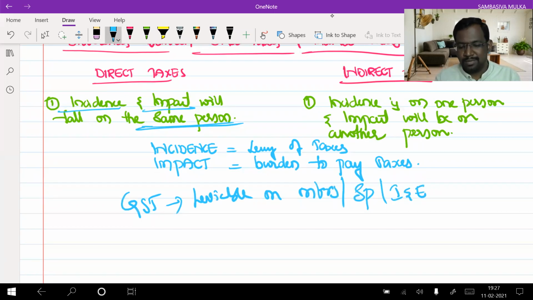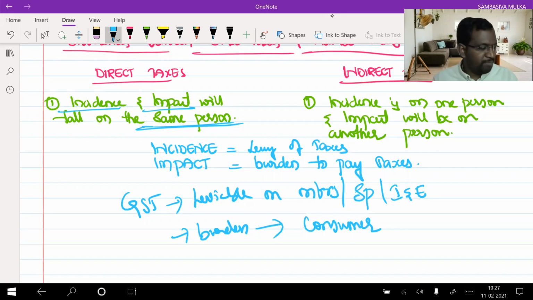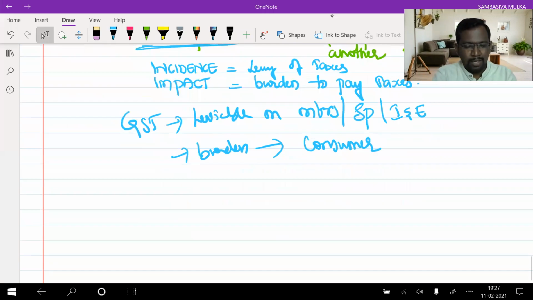and exporters. But the burden of payment of tax, the burden lies with whom? The burden lies with the ultimate consumer. See, yesterday I asked you to purchase a notebook. Assume that you have purchased a new notebook. What price? 150 rupees.